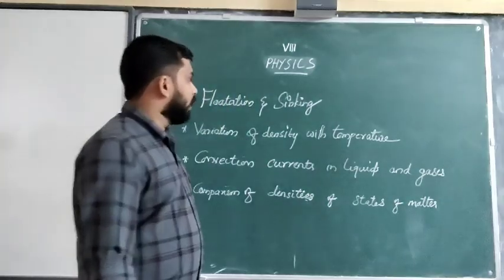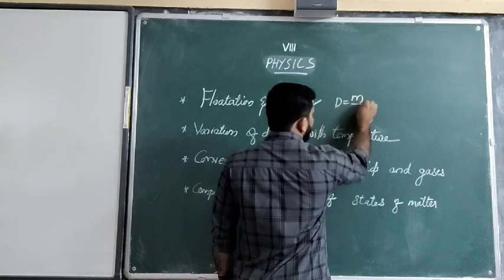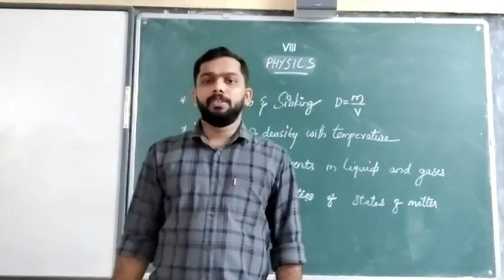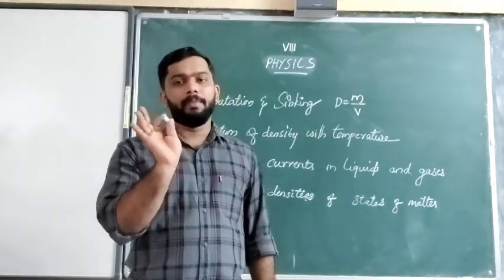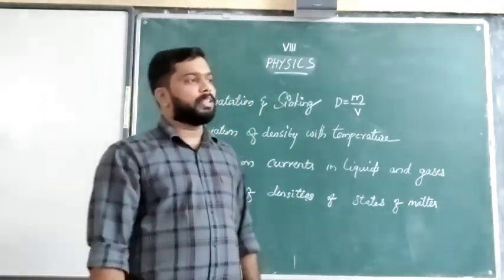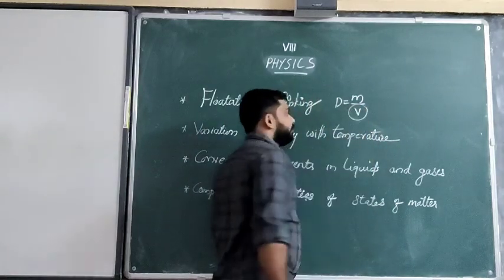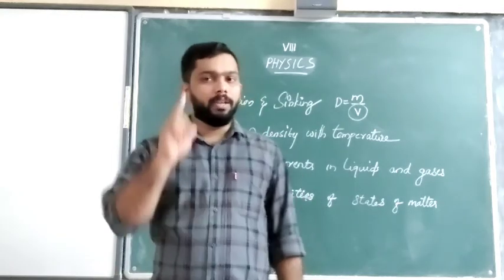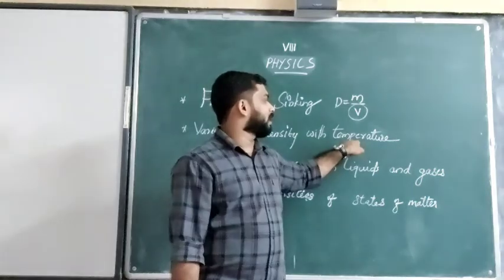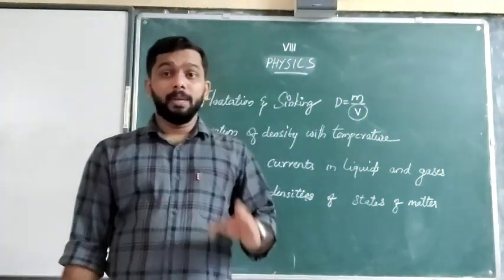The main point we are discussing is density, which we have already studied is mass divided by volume. The mass of a particular body will remain constant, it normally does not change. Then the only possibility is the volume. Keep that in mind. Next we will connect this with temperature and volume. So flotation and sinking depend upon the density.